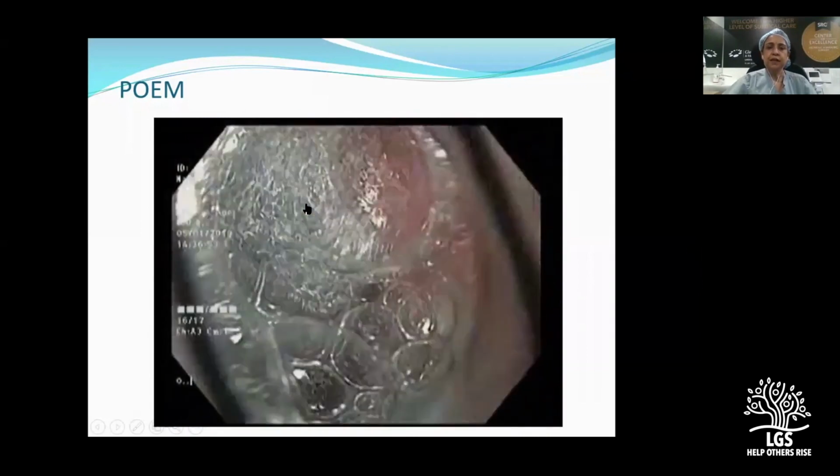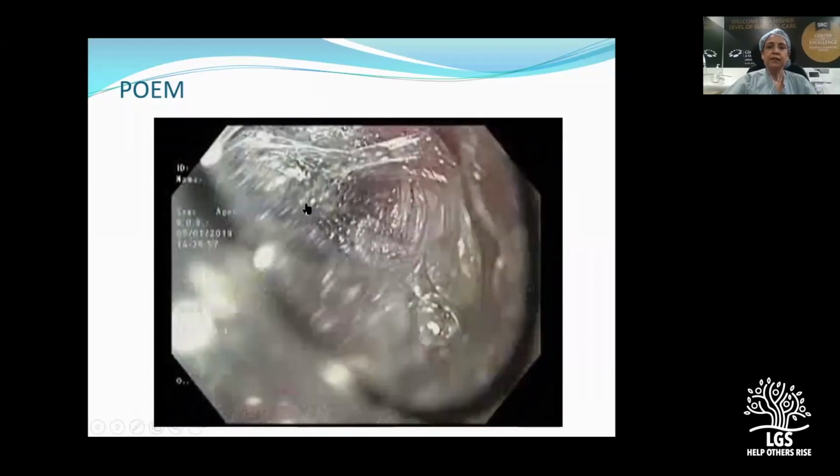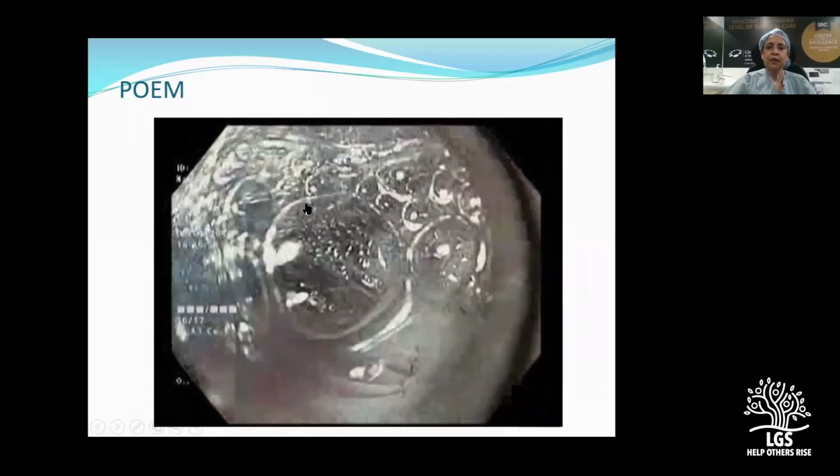And then once they have made sure that they're in the stomach, they start the myotomy.